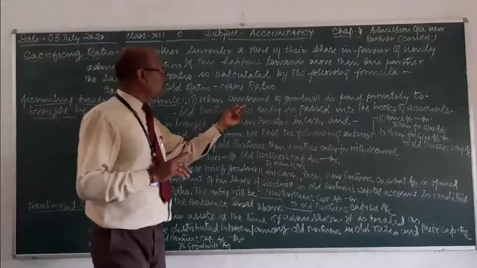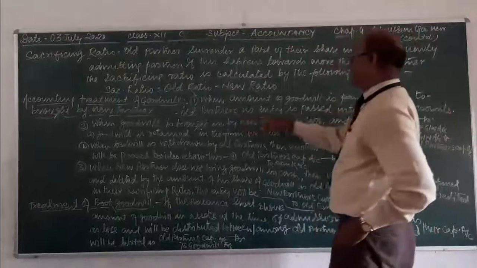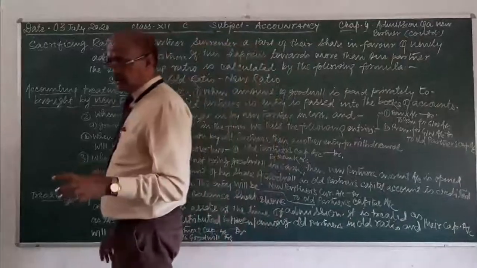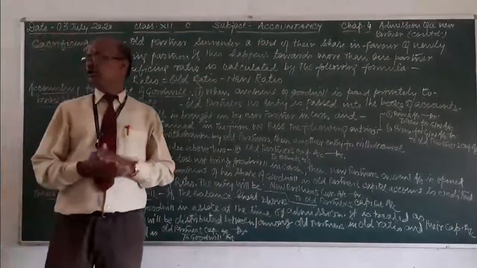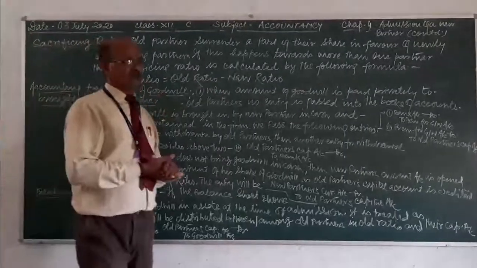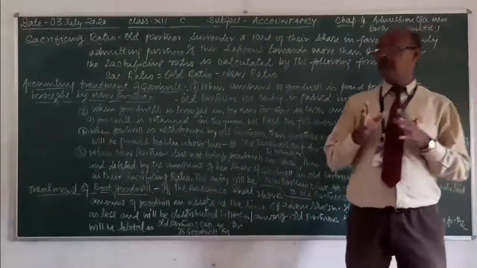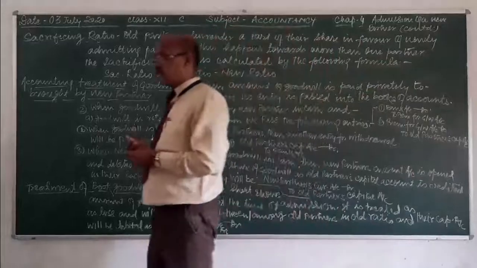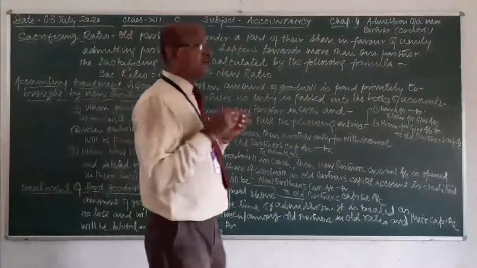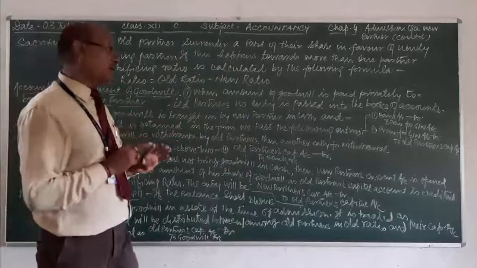When the amount of goodwill is paid privately to old partners, and the amount is not paid to the firm, then what entry will be passed? Then the firm has no concern with the amount, because the transaction of payment of goodwill is in between two parties, the new partner and the old partners.